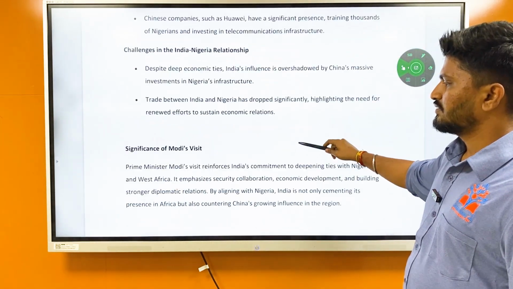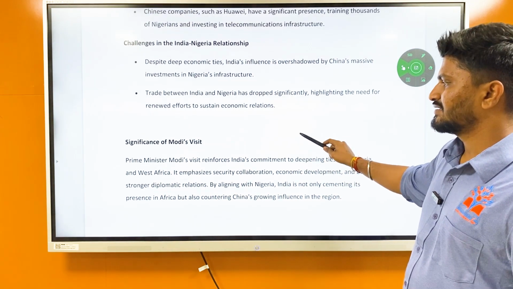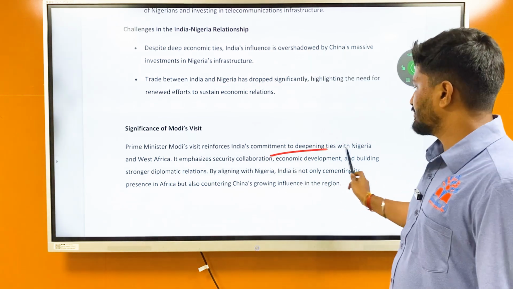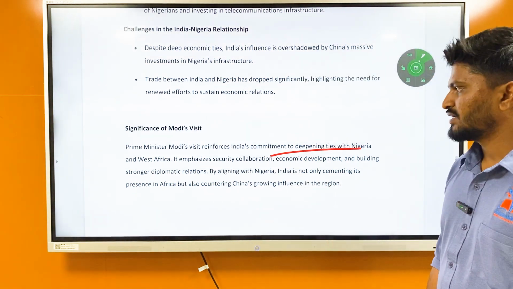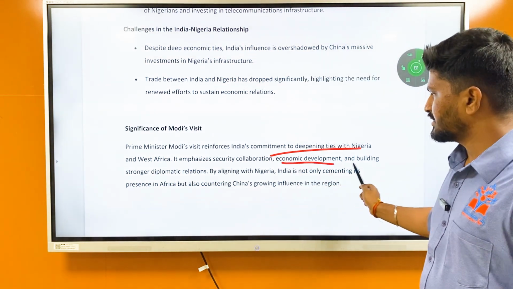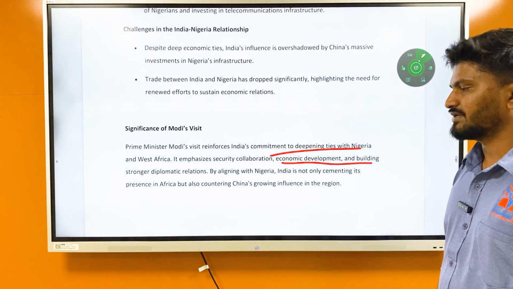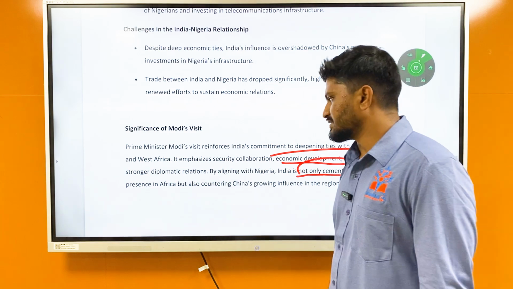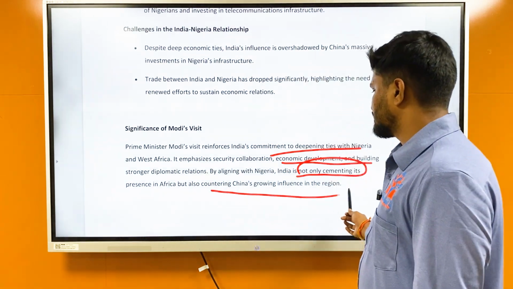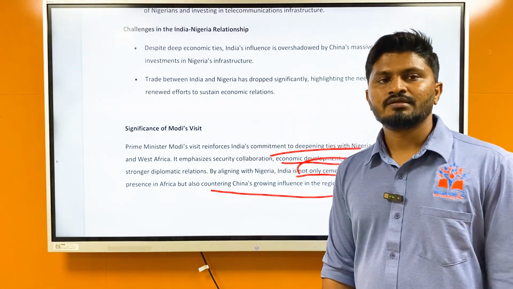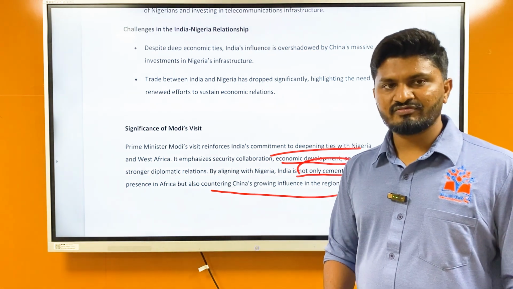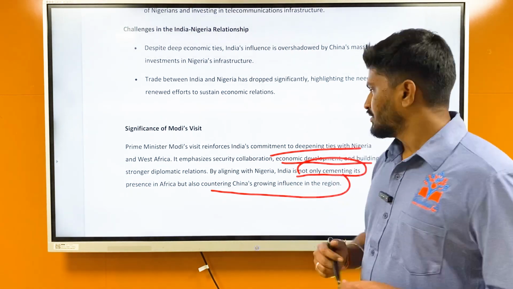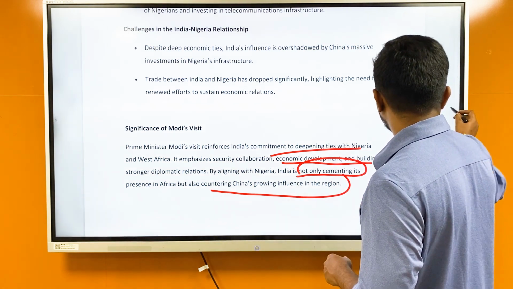Now, the significance of Modi's visit: Prime Minister Modi's visit reinforces India's commitment to deepening ties with Nigeria and West Africa. It emphasizes security collaboration, economic development, and building stronger diplomatic relations. By aligning with Nigeria, India is not only cementing its presence in Africa but also countering China's growing influence in the region. So India is achieving the twin objective of increasing its own influence and countering China's influence. So these are some articles which I decided to discuss for today.